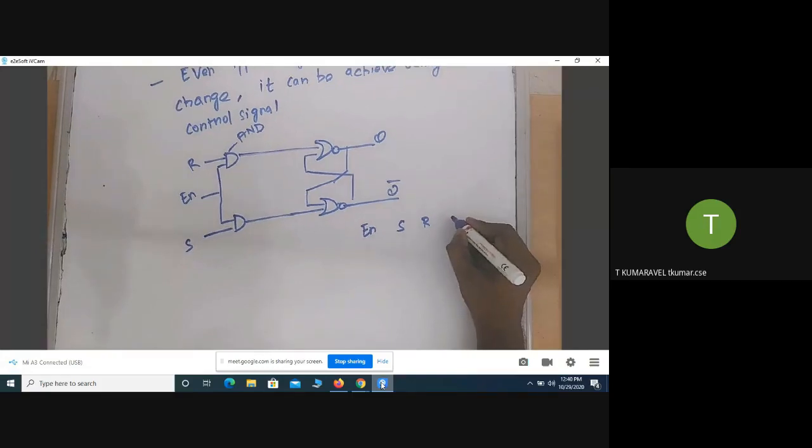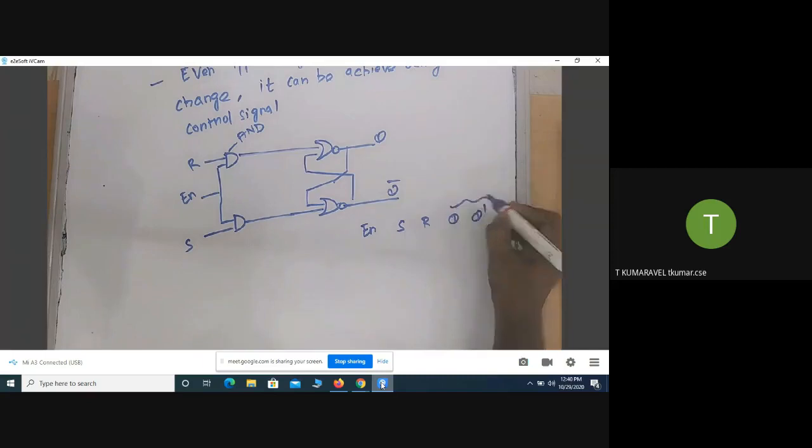This is called Q, and then Q bar, otherwise called the next stage output.